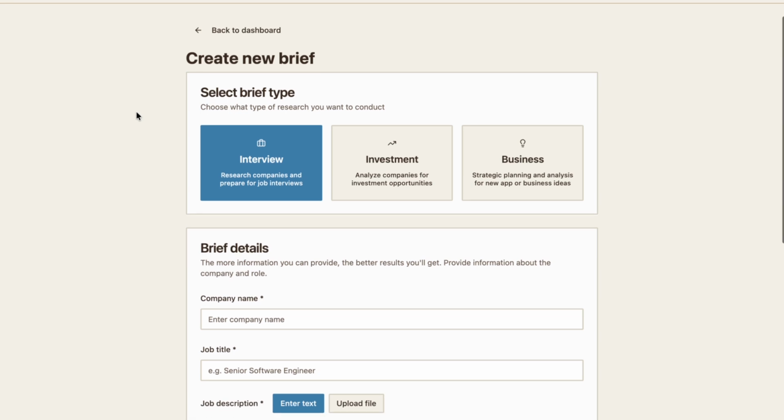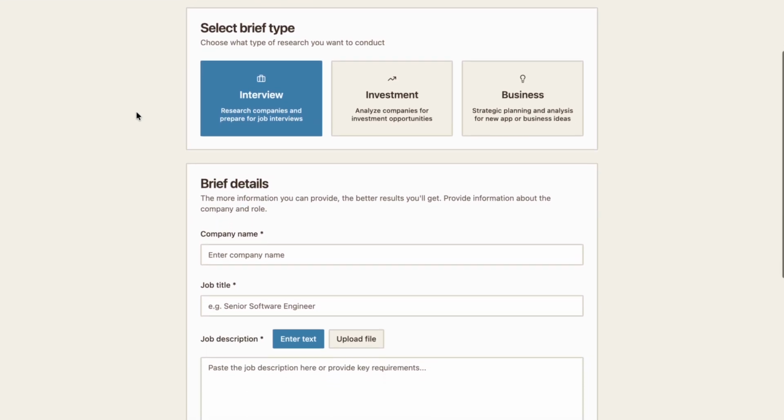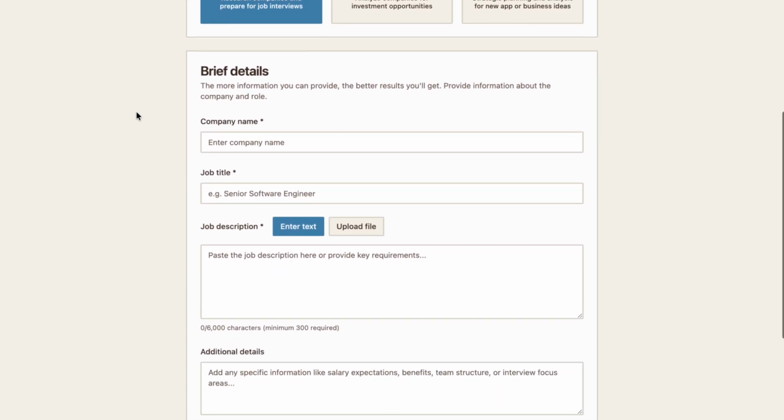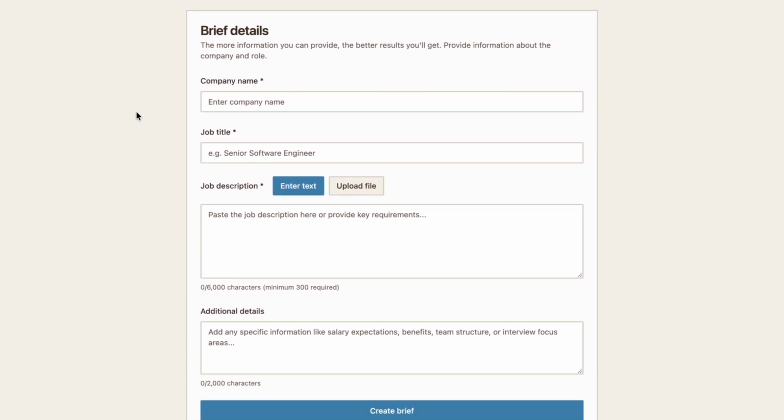When creating a new brief, you can select from 3 different types: interview, investment, and business. And for interview, here's an example of the form. You enter the company name, job title, and add a job description. You can upload a job description file if you prefer, and you can add any additional details like expectations around salaries, benefits, team structure, etc.